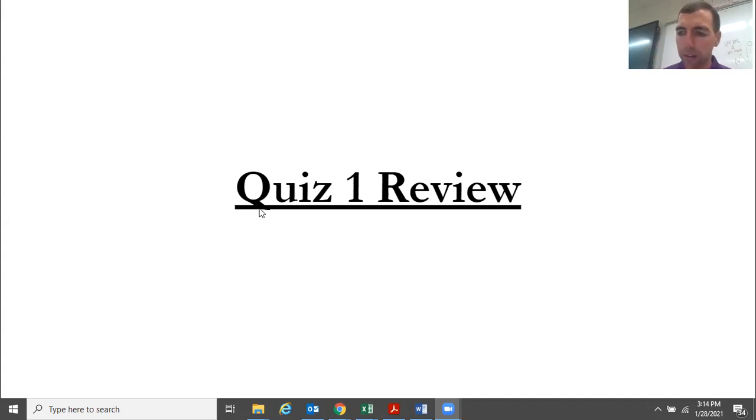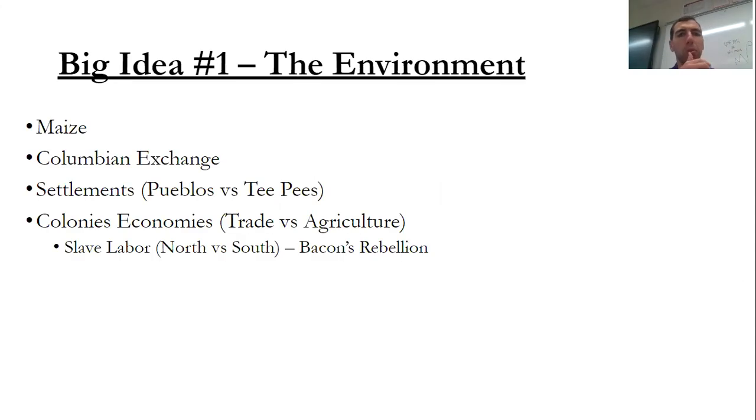So you can go back through this video again if you want to and copy down those parts. So big idea number one is the environment. The environment is covered heavily on quiz one, and there's just a couple of concepts that I want to talk about. So the first one is going to be maize.